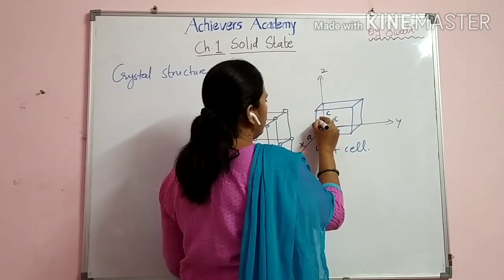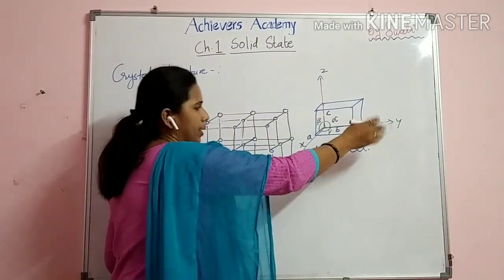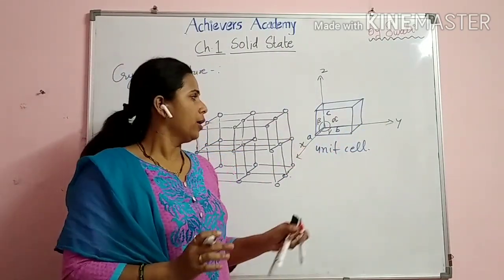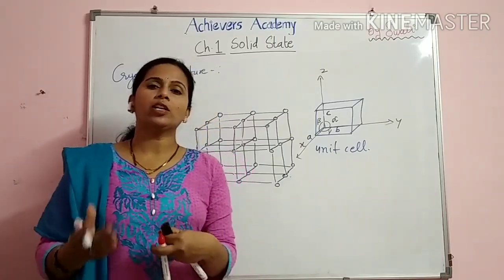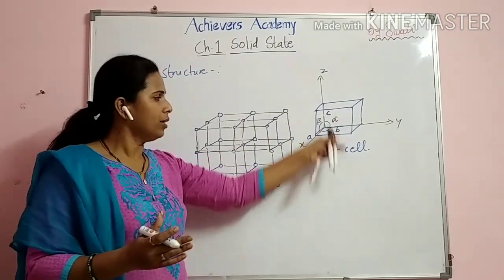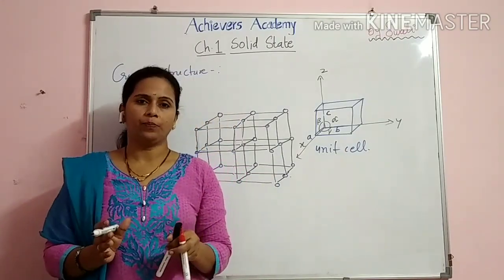And here we will show angle beta. So these are the three angles along the three axes. These are the dimensions of the unit cell, students. As we change the values of the edge lengths and the angles, we get a different unit cell. So with this we have completed the unit cell. Thank you.